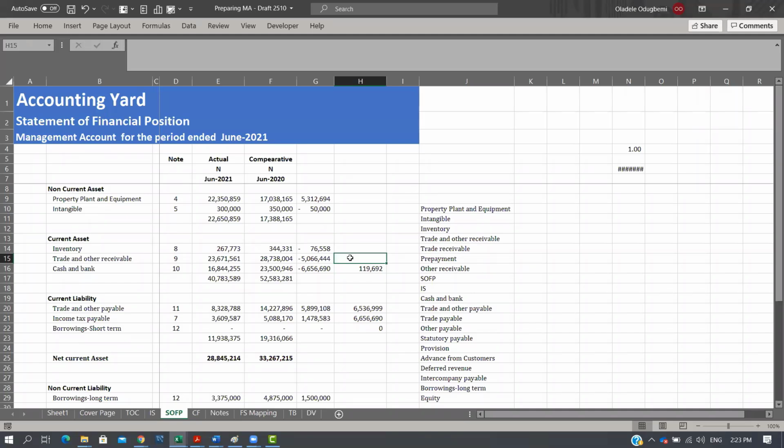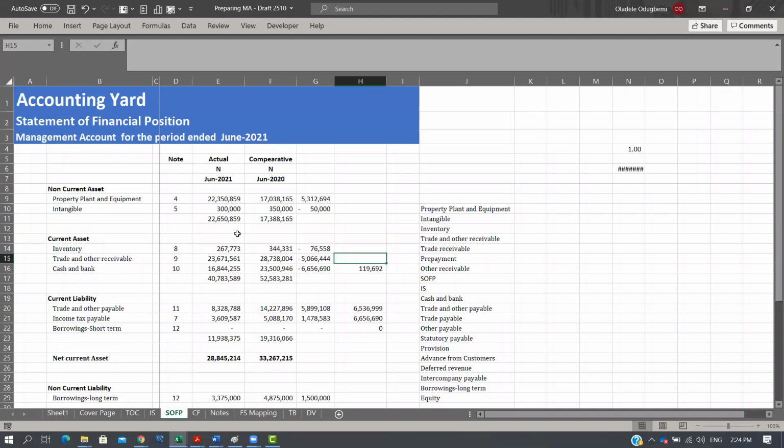So for example, I'm going to settle debts, either I'm paying principal repayment or I'm paying interest repayment. From an equity point of view, how am I paying dividend, right, to my shareholders? Or have I issued shares to new shareholders or to existing shareholders? That's the idea behind it. So basically, in cash flow, that is what we want to do, right? I'm going to now break it down into those three components.